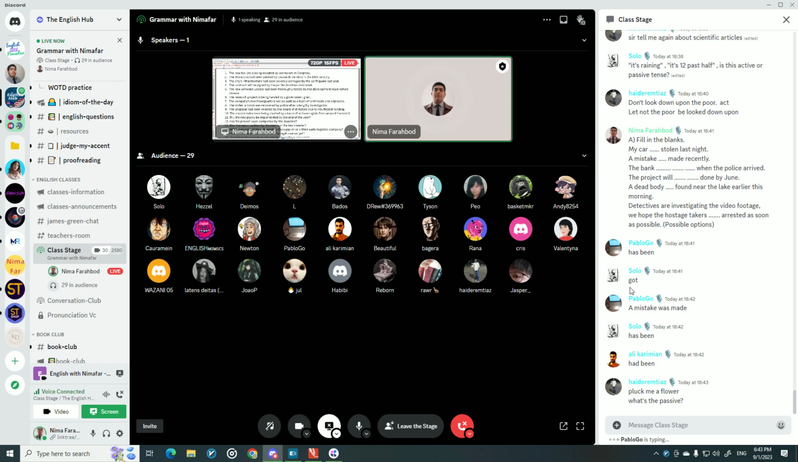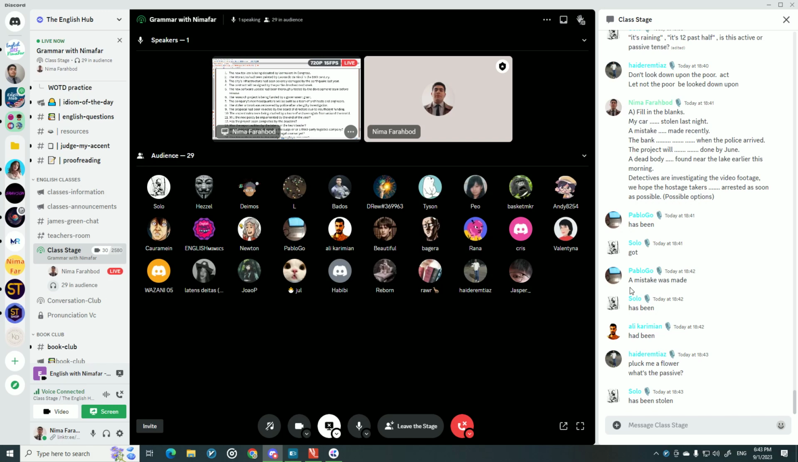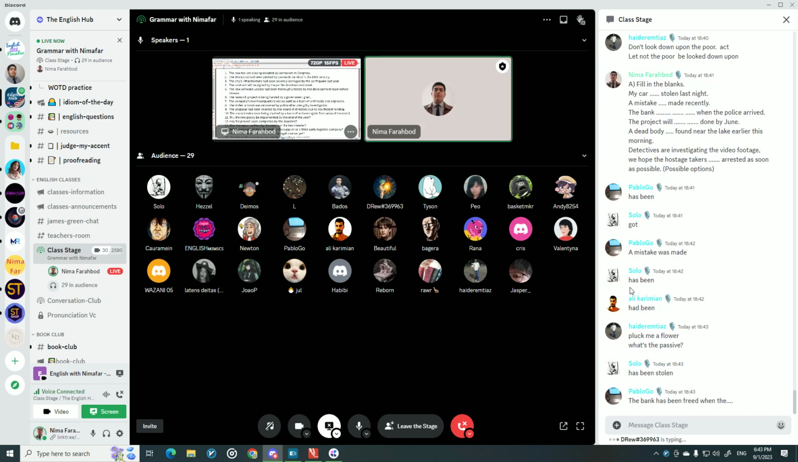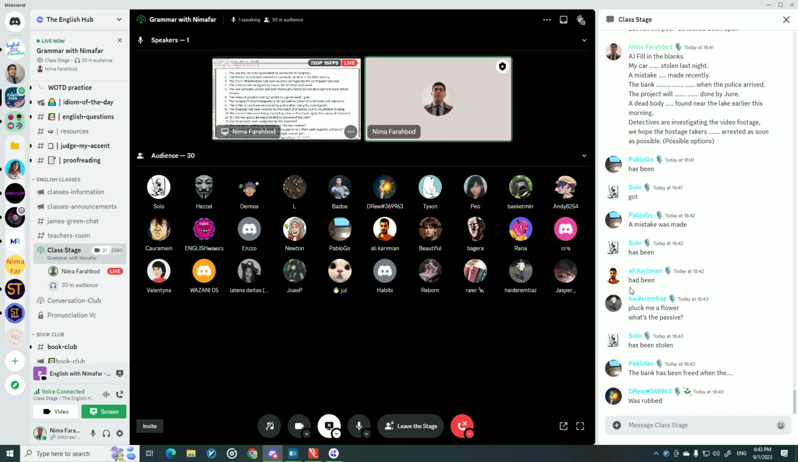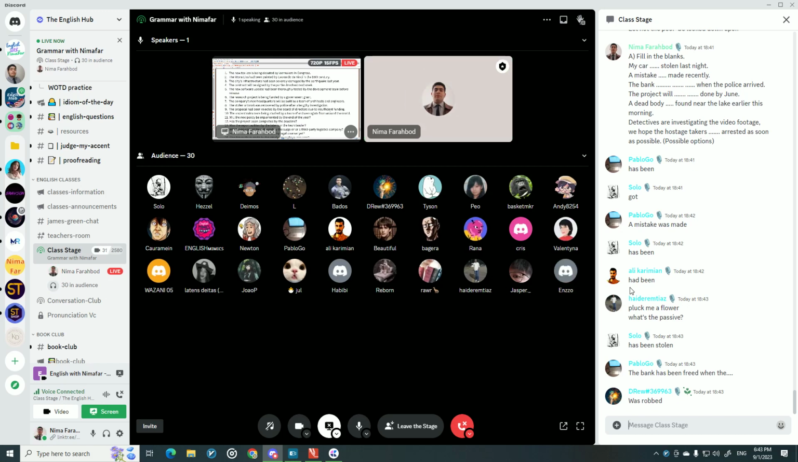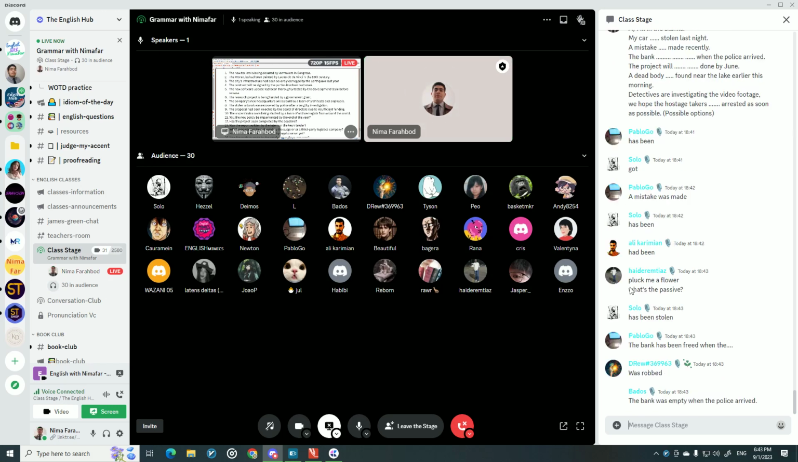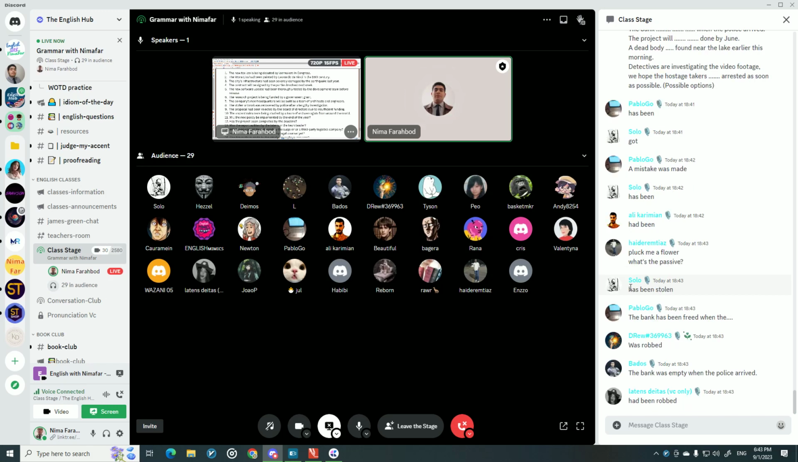Look, me forward to passive. "Pluck me forward." You know, that's kind of an imperative request. Okay, it's not passive. Next one. The bank, when the police arrived. The bank has been stolen. The bank was robbed. The bank has been stolen. Or you can say, if you say before, the bank had been robbed before the police arrived.